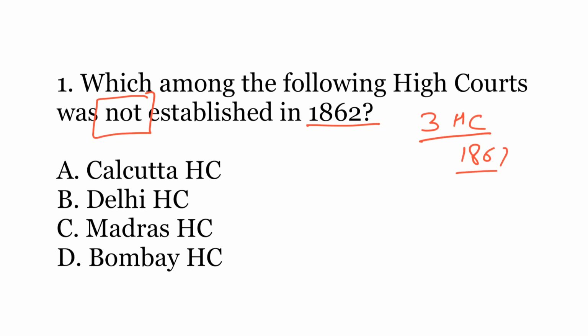The options are A. Calcutta High Court, B. Delhi High Court, C. Madras High Court, or D. Bombay High Court. The correct answer is B. Delhi High Court. Since Calcutta, Madras and Bombay were the three presidencies under the British rule, these were the three cities where high courts were established by the Act of 1861. Delhi High Court was established many years after the independence of India.